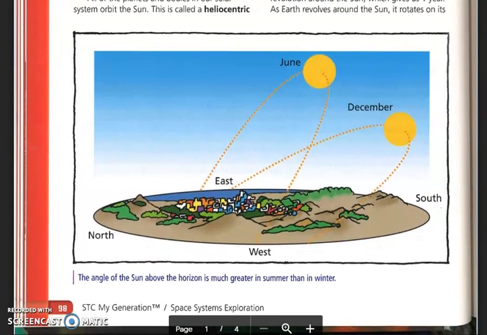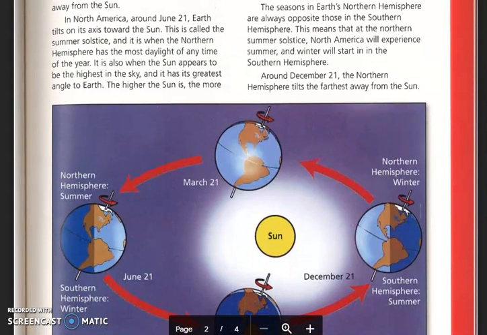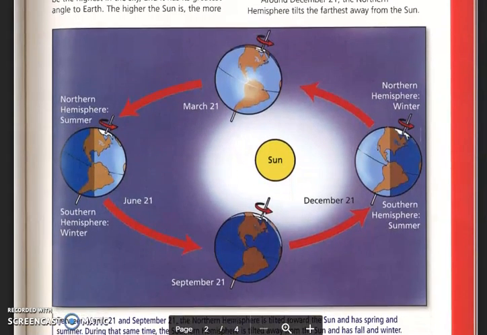Again, going up to this picture, we can see that in June, the sun is very high in the sky and the angle that the sun takes over the Earth is very steep. Whereas December, the sun is much lower in the sky and the angle is much more shallow. The seasons in Earth's northern hemisphere are always opposite those in the southern hemisphere. This means that at the northern summer solstice, North America will experience summer and winter will start in the southern hemisphere. Around December 21st, the northern hemisphere tilts the farthest away from the sun.